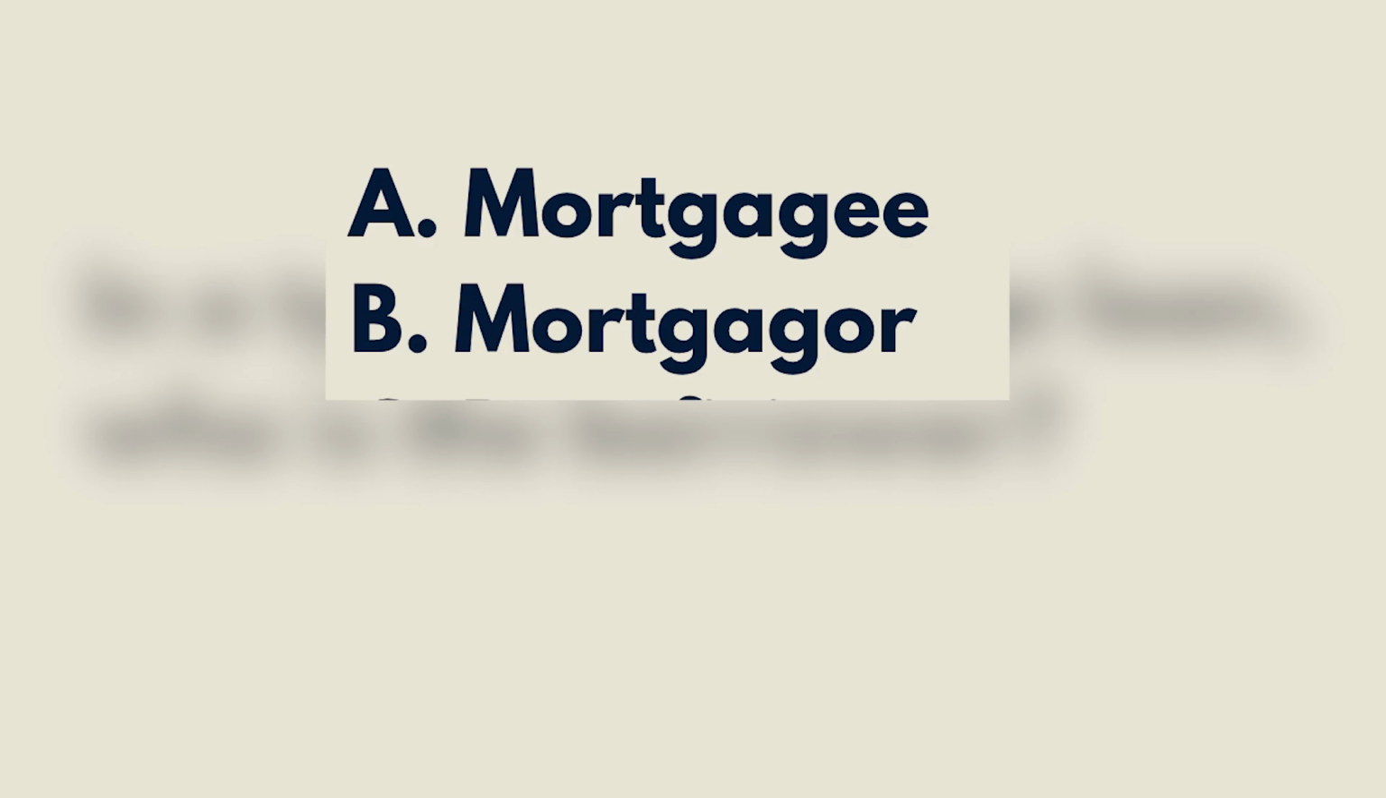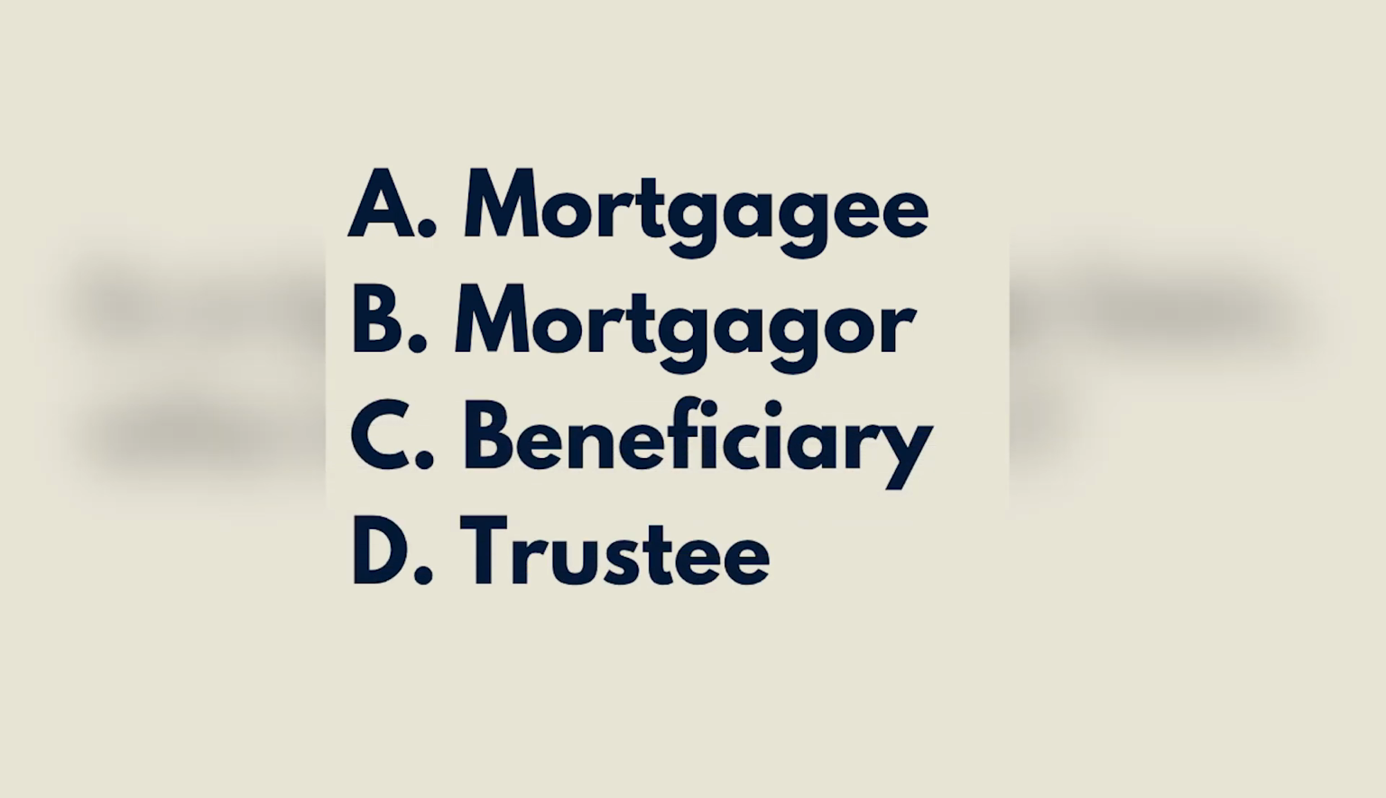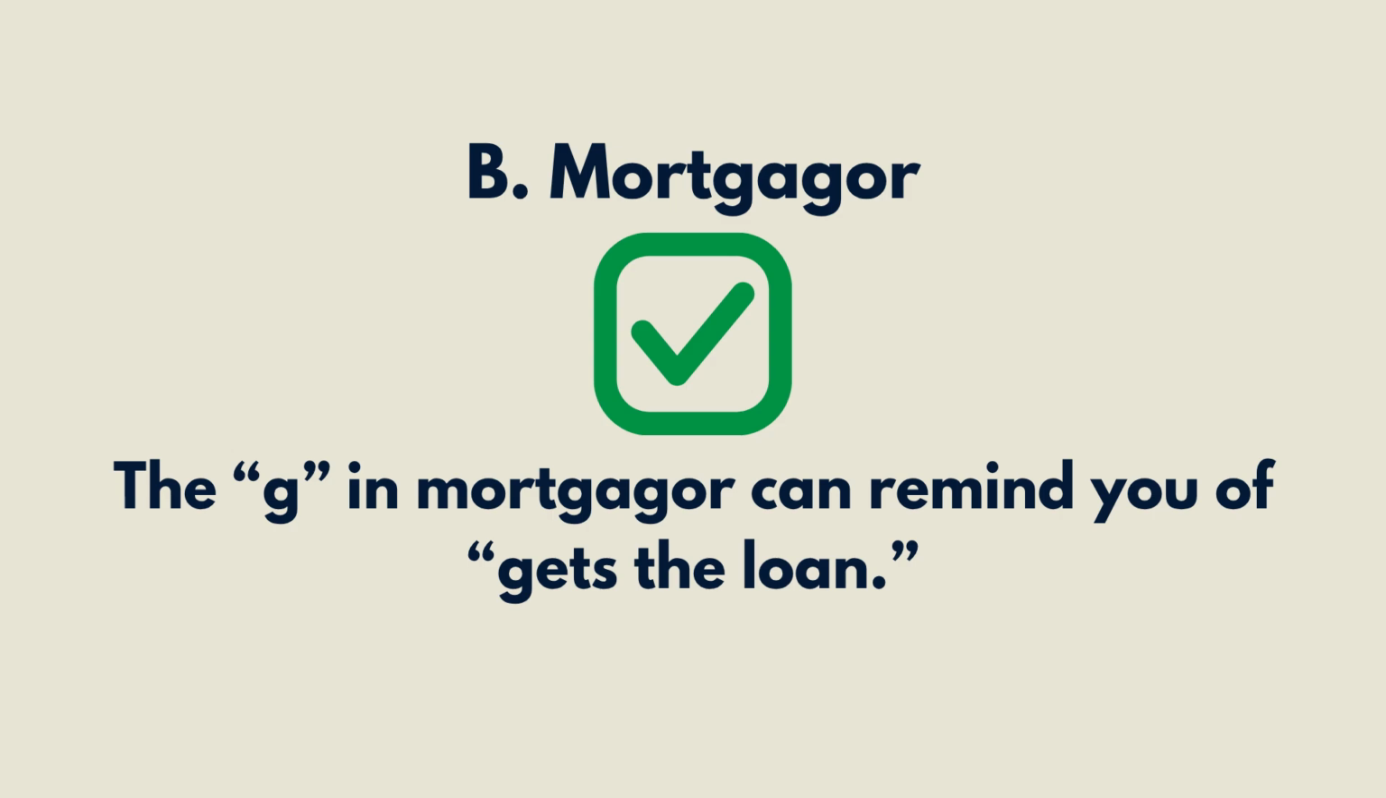A. Mortgagee, B. Mortgagor, C. Beneficiary, D. Trustee. The correct answer is B. Mortgagor. The mortgagor is the borrower who pledges the property as collateral for the loan. The mortgagee is the lender who provides the loan funds. Remember this shortcut. The G in mortgagor can remind you of gets the loan.